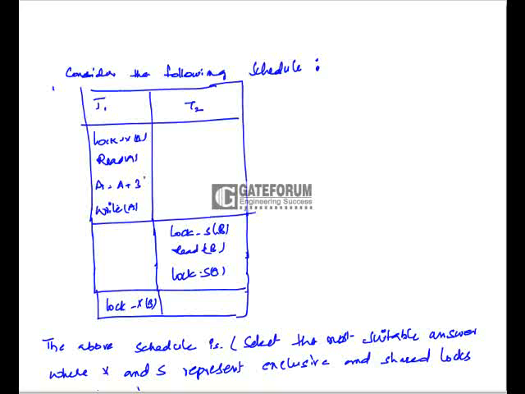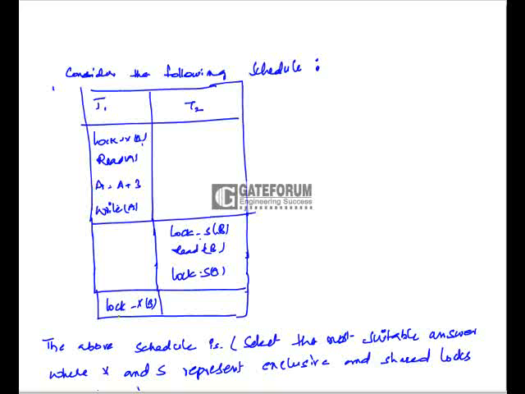If we see the two transactions here, X is exclusive lock and S is shared lock. Here transaction 1 acquires an exclusive lock on data item A. After that it reads A, and then it updates the value of A. Here A is increased to 3 and then it writes the value of A. After that it acquires an exclusive lock on B. Here it is in the growing state only.